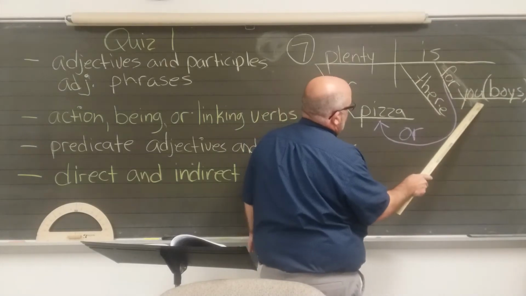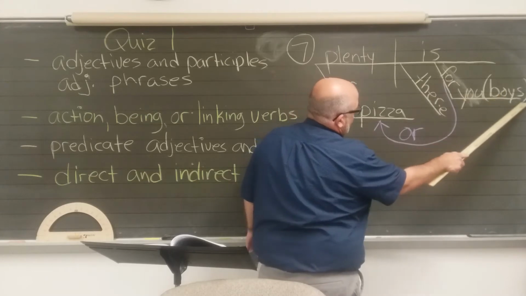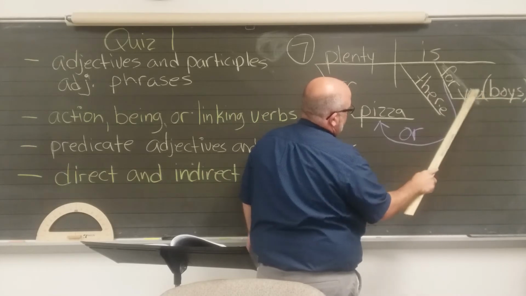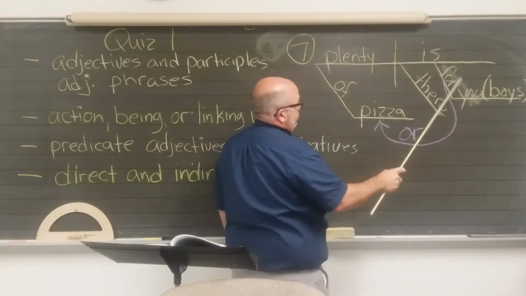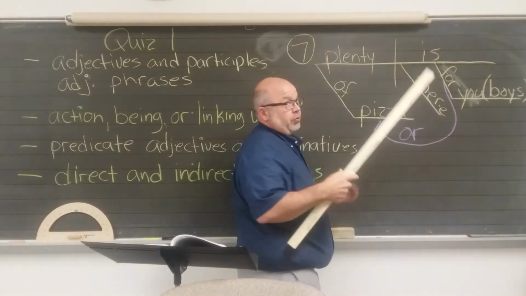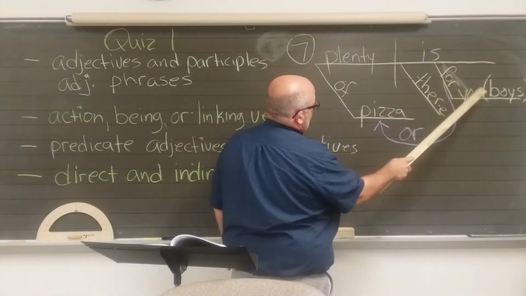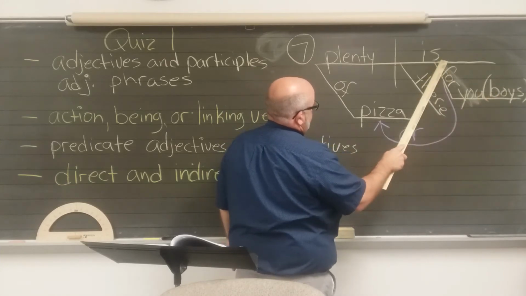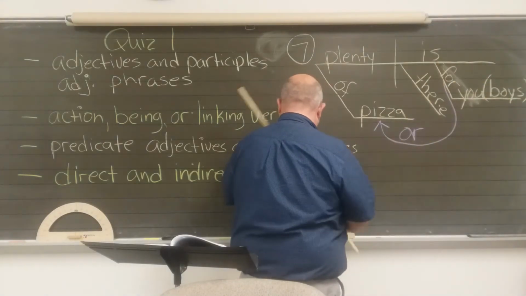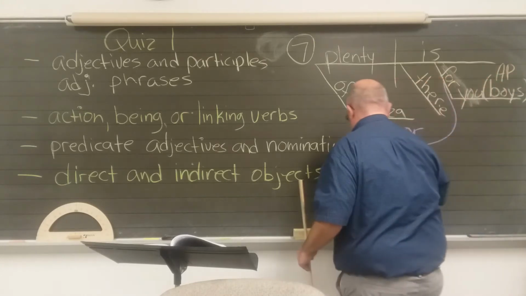And why is it? It's for you boys. Boys is the appositive. You, then boys on the same line as you, it renames you. It's the same thing. If, 7th grade, if you have this prepositional phrase under pizza, saying which pizza, the pizza that's for you boys, I can handle that. So for you boys, it has to be diagrammed like this, but it can be either under is or under pizza. And this isn't an appositive. That's how an appositive is diagrammed.